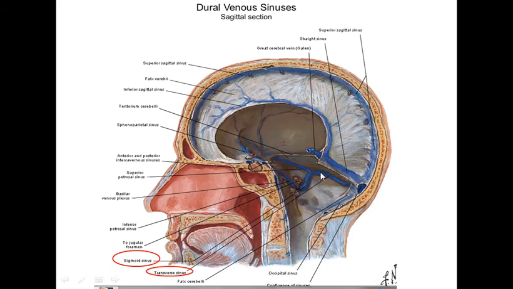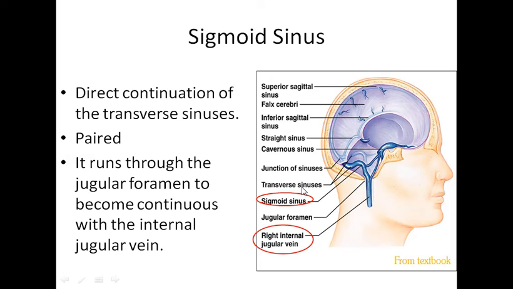The transverse sinus continues ahead into the sigmoid sinus, okay. Now we will read the details of the sigmoid sinus. The sigmoid sinus is the direct continuation of the transverse sinuses, okay. In this picture we can see this is the sigmoid sinus, which is the continuation of the transverse sinuses, and these sigmoid sinuses go through the jugular foramen and become continuous with the internal jugular vein, which is the end drainage of all this blood, right?